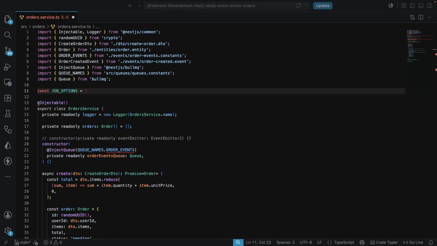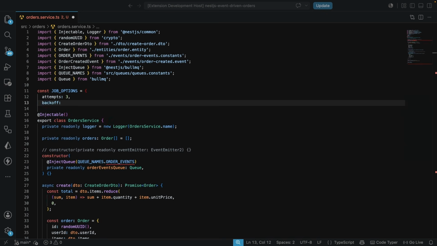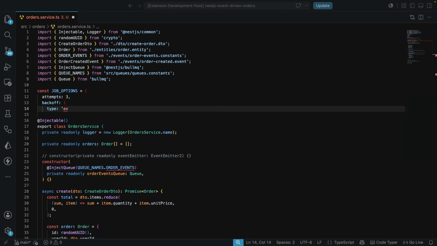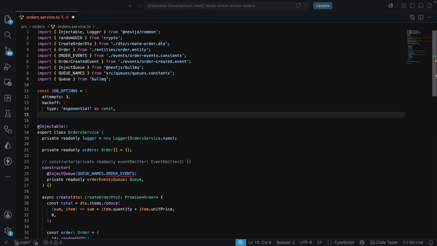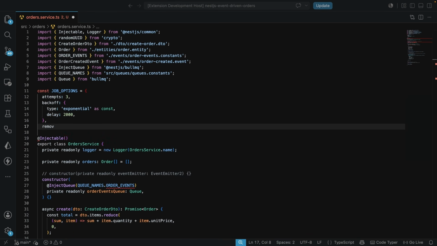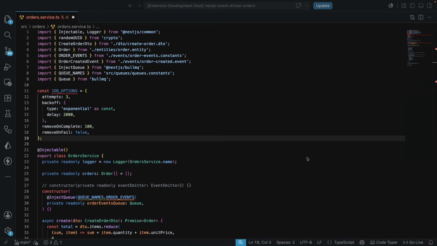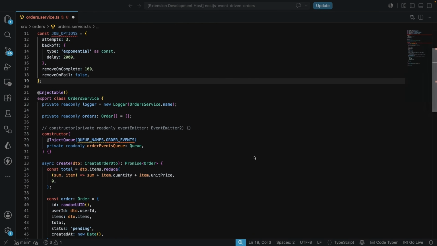And these job options are going to have the attempts, which is going to be 3. We're also going to have backoff. Backoff is going to be of type exponential, and the delay is going to be 2000 milliseconds. The removeOnComplete is going to be equal to 100 and removeOnFail is going to be equal to false.